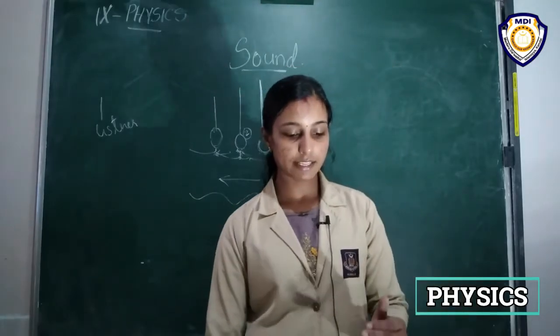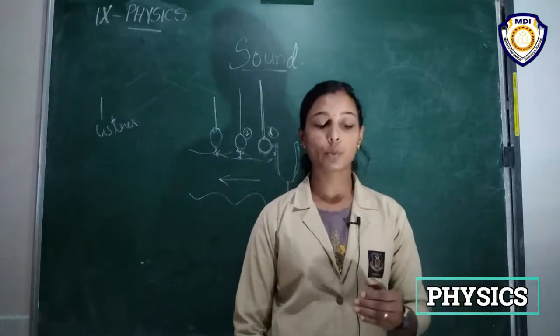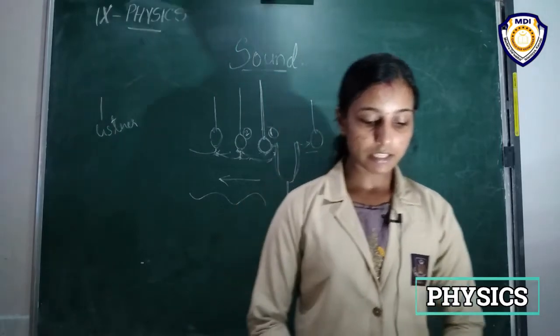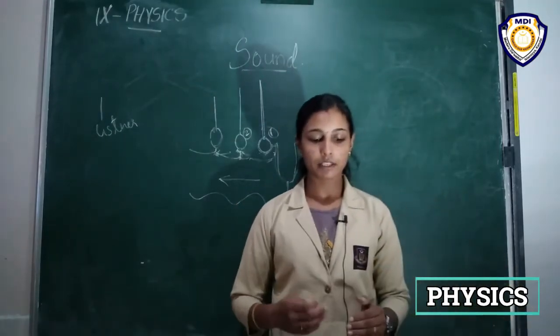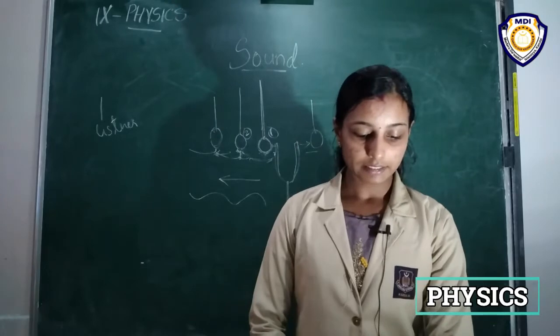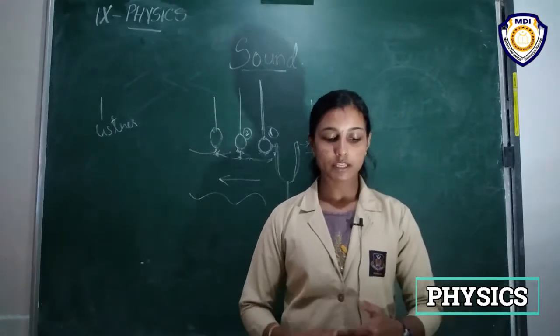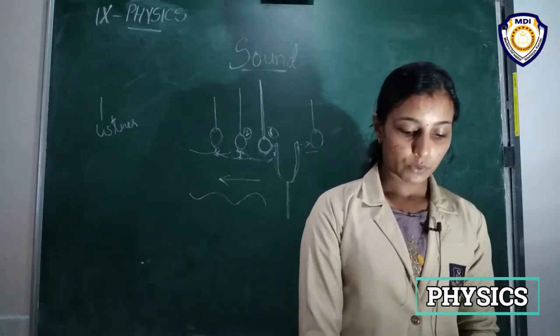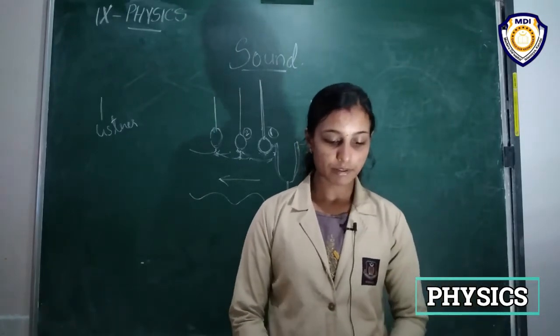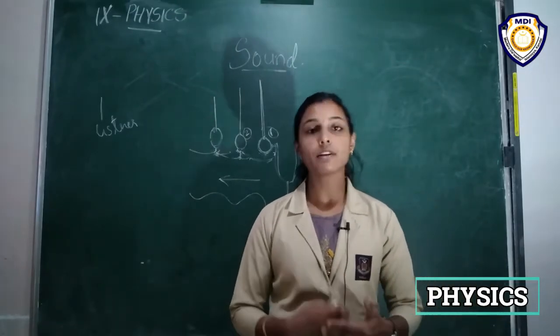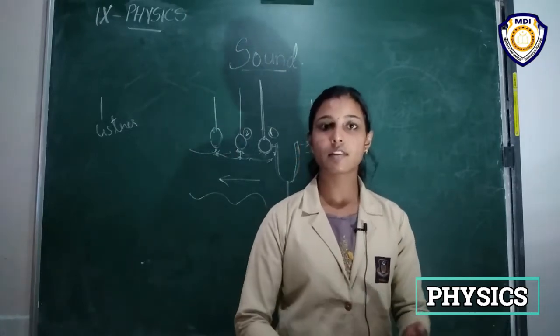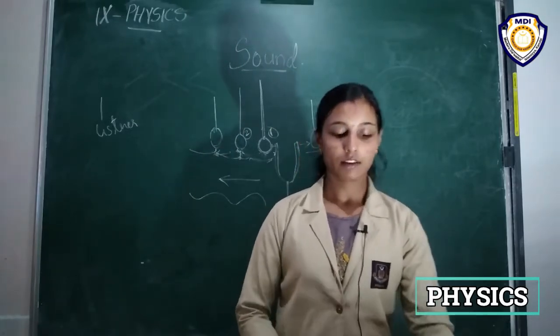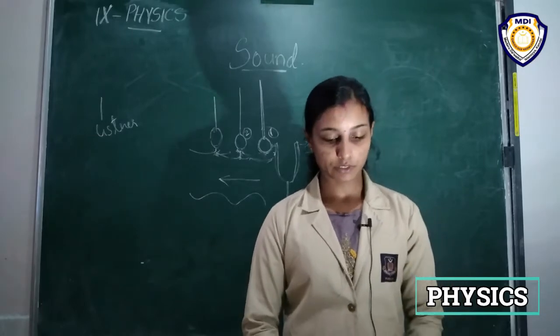They in turn produce similar motion in others. The particles of the medium do not move forward themselves, but the disturbance is carried forward. Right? These things we have already discussed, and you just go through your textbook.